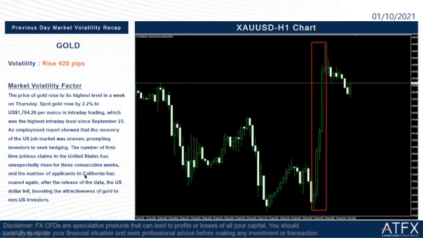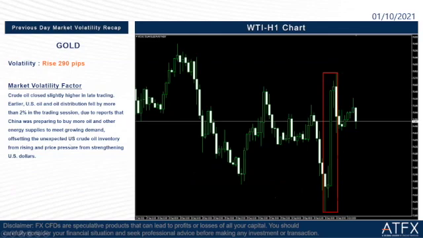So what happened on the gold market? We can see that because of the initial jobless claims, the US job market was uneven, prompting investors to seek hedging. What do they use as a hedge? They use gold. So you can see that the demand for gold is getting higher and higher because of this issue.